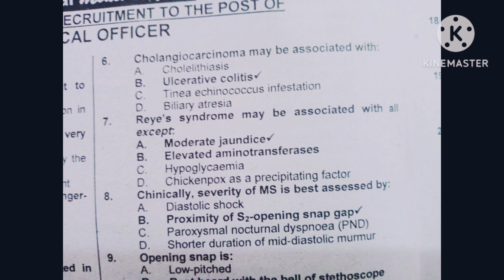Question number 8. Clinically, severity of mitral stenosis is best assessed by option A, diastolic shock, option B, proximity of the S2 opening snap gap, option C, paroxysmal nocturnal dyspnea, option D, shorter duration of the mid-diastolic murmur. The correct option is B, proximity of the S2 opening snap gap. So mitral stenosis severity is clinically best assessed by the proximity of the S2 opening snap gap.